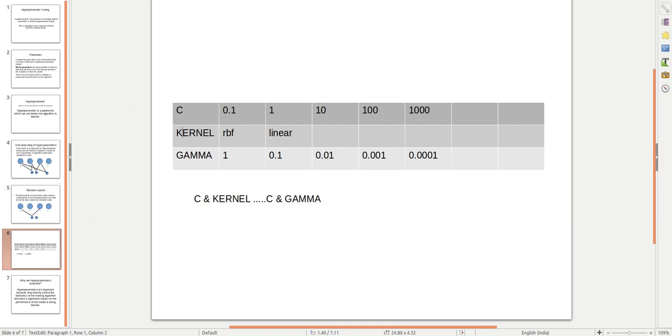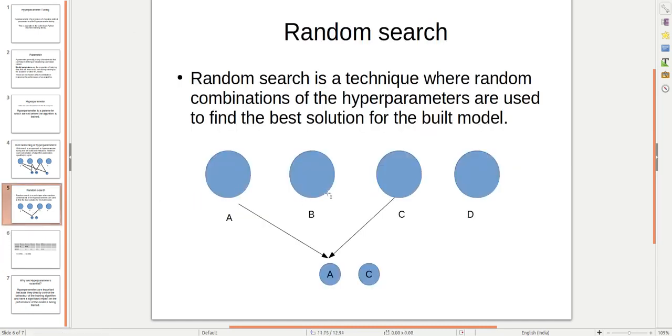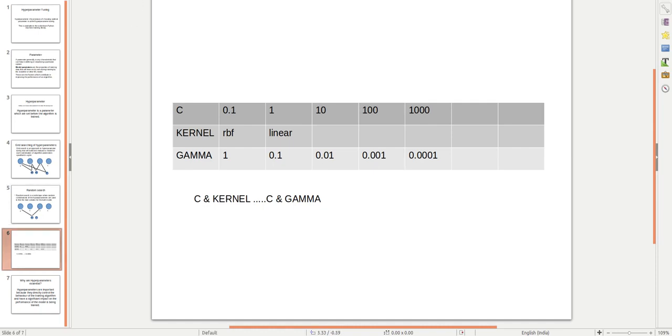Now if we talk about random search, in which it takes any solution randomly, it can make any combination like kernel and gamma, or it can also make C and kernel, randomly.